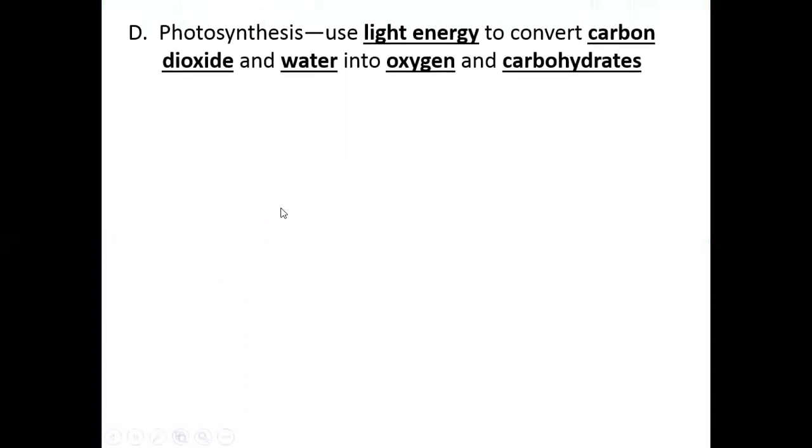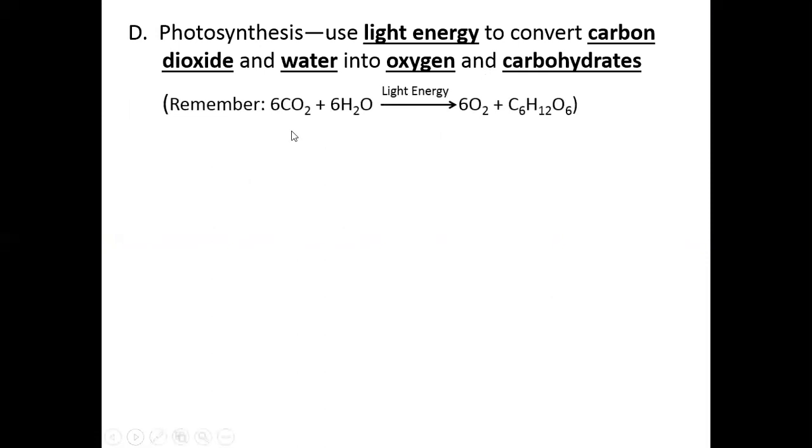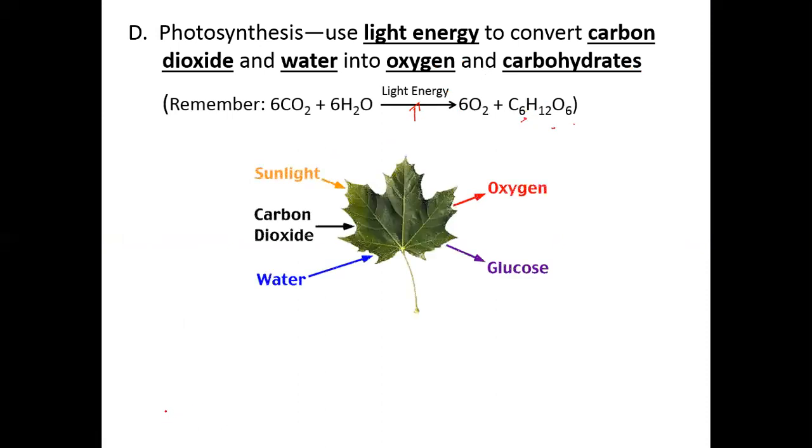Now the next one we need to look at is the process of photosynthesis. Photosynthesis uses light energy to convert carbon dioxide and water into oxygen and carbohydrate. This is the way to write the equation if you want to write it: 6CO2 plus 6H2O in the presence of light energy gives us 6O2 plus C6H12O6. So remember the formula very well.